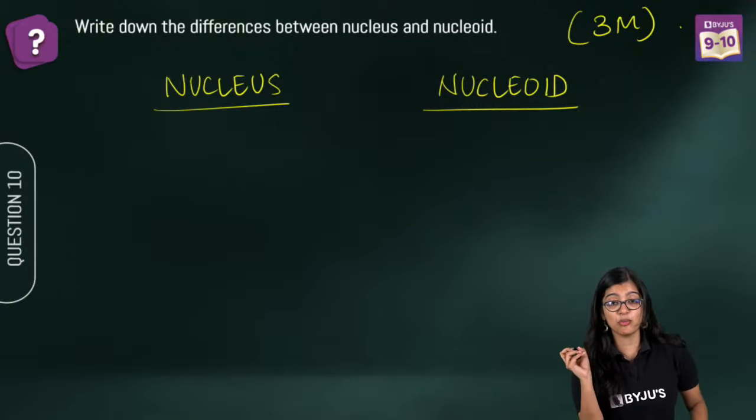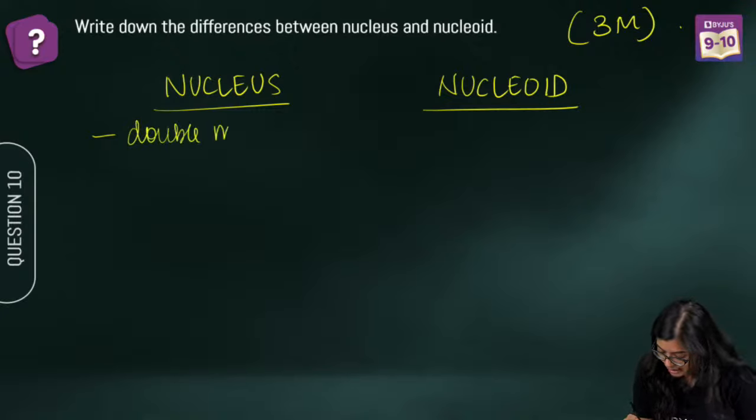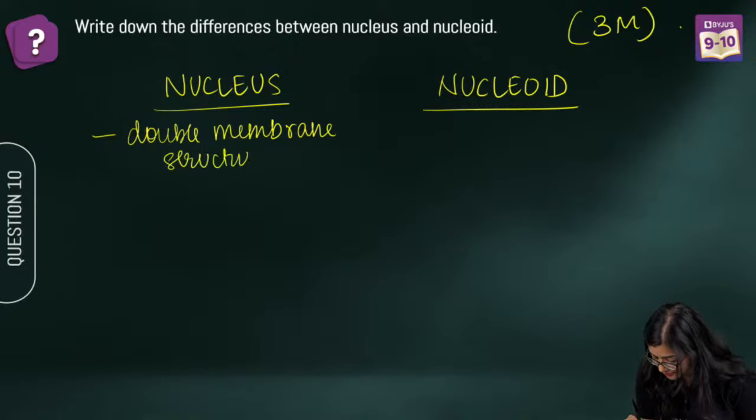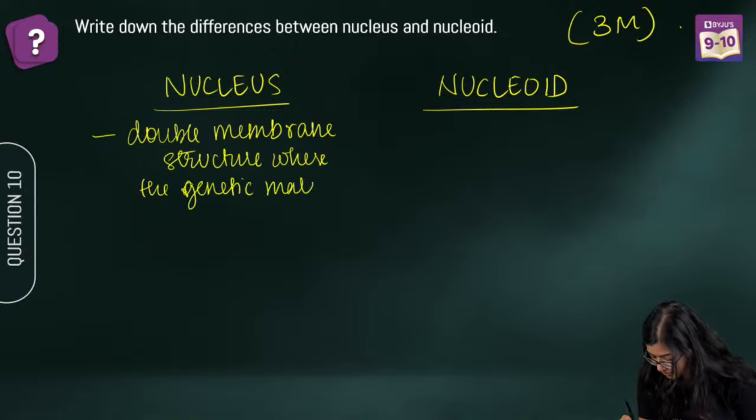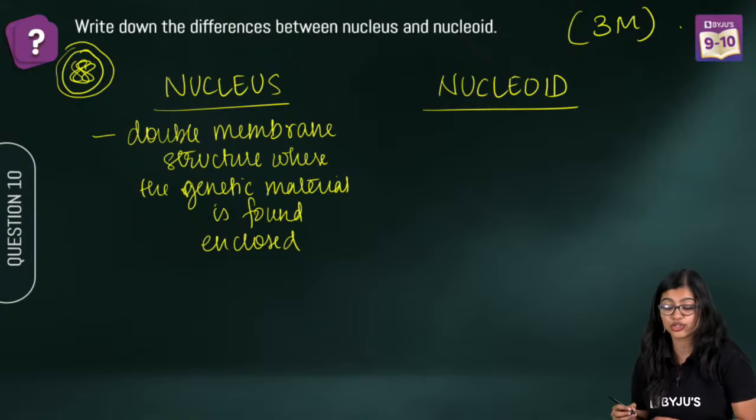Okay, for those of you, I know most of you have a doubt in this particular question, which is why I'll explain this part, okay? So now the nucleus is a double membraned structure where the genetic material is found enclosed, right? That means if it's a double membranous structure, genetic material is found enclosed within.